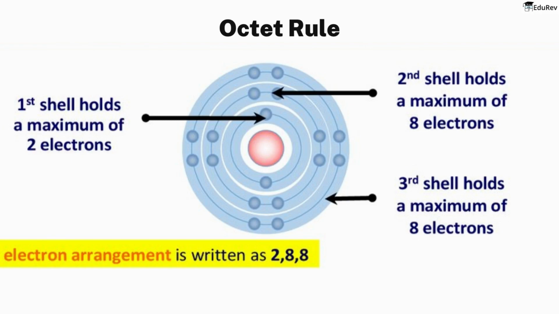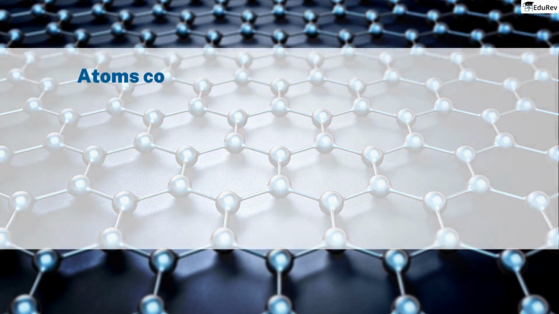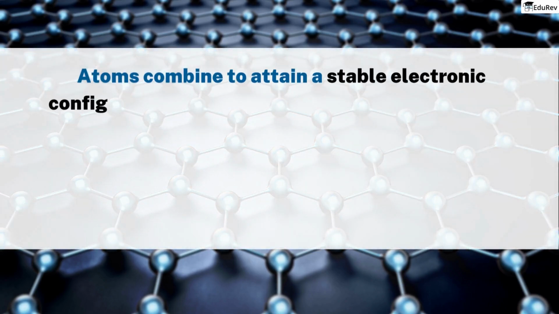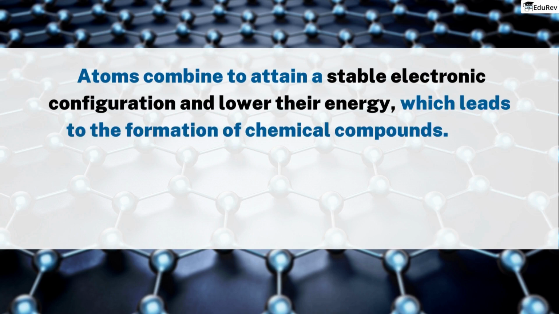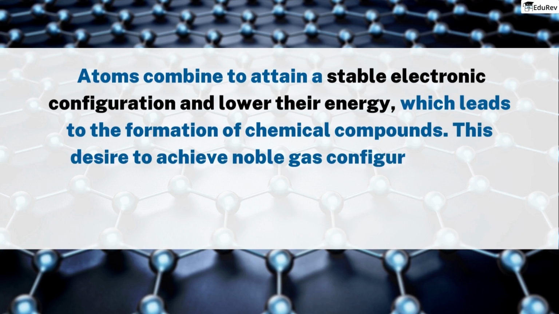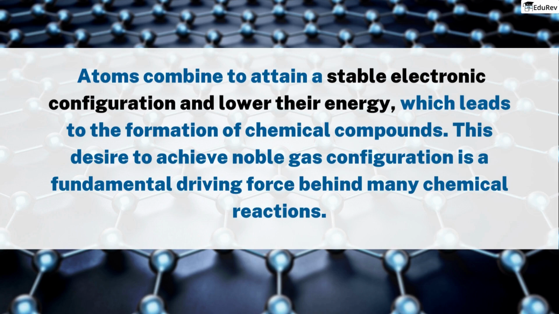Only the electrons in the outermost energy shell, which are known as valence electrons, participate in the bond formation. These include the ns, np, and (n-1)d orbitals. Therefore, atoms combine to attain a stable electronic configuration and lower their energy, which leads to the formation of chemical compounds. This desire to achieve noble gas configuration is a fundamental driving force behind many chemical reactions and the basis for the octet rule, which is a topic we will be discussing in detail later in the video.